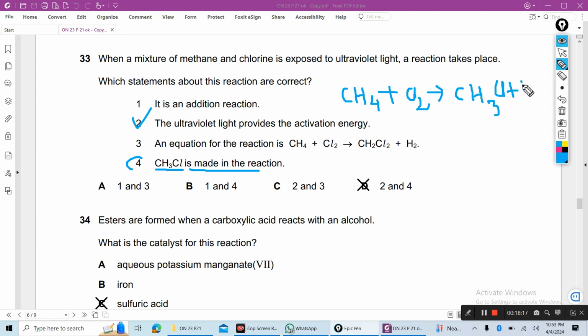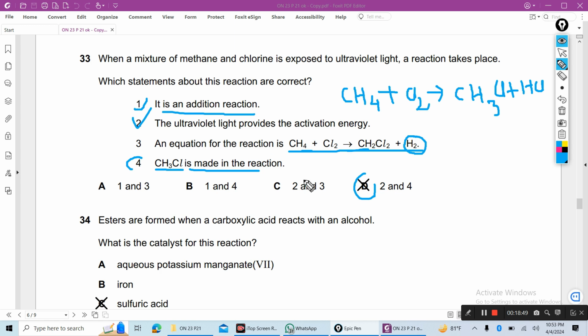So 2 and 4 is the correct answer, answer D. Why? 1 is wrong, it is an addition reaction, no, it is a substitution reaction. And 3 is wrong. Why? An equation for the reaction is this, no, not this reaction, hydrogen is not prepared, and this is wrong. Here 1 hydrogen will be replaced by 1 chlorine atom. So answer is D, 2 and 4 correct answer.